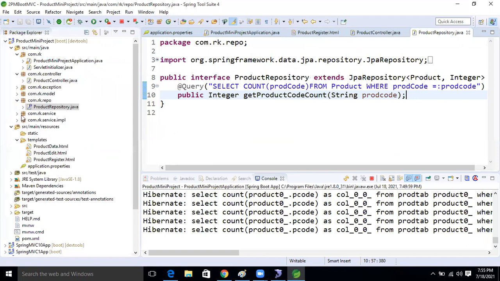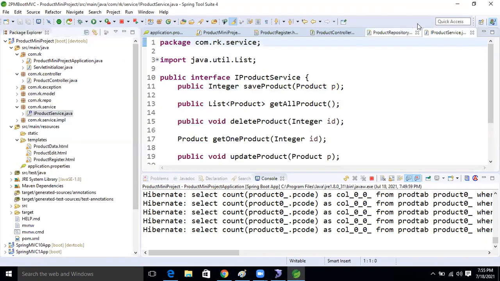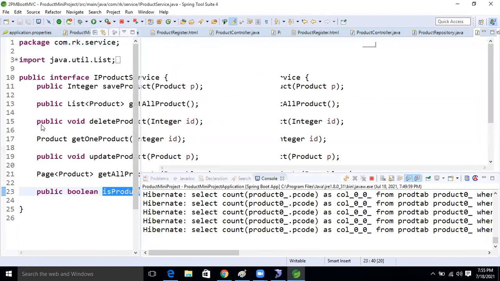So now here we take one boolean method. It checks whether a product exists by code. That code, if it exists, we handle in its implementation class.